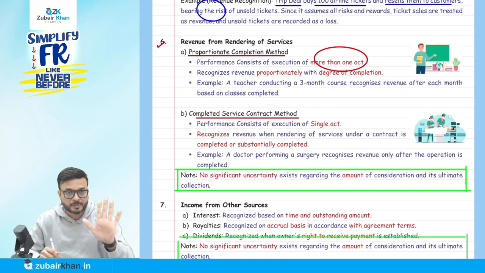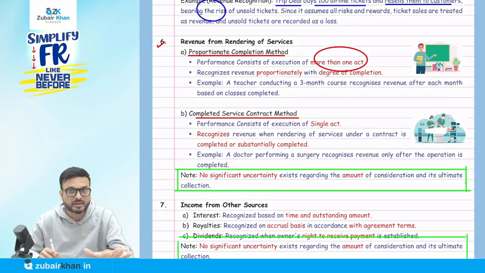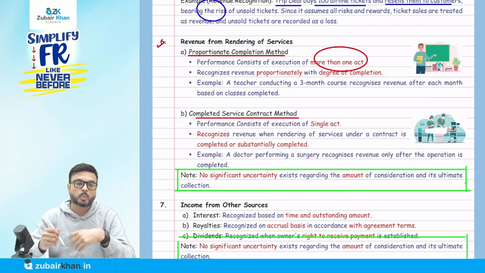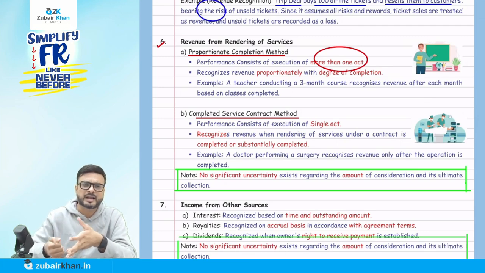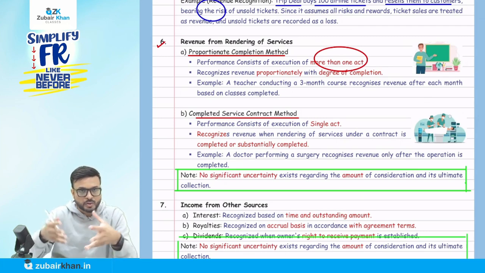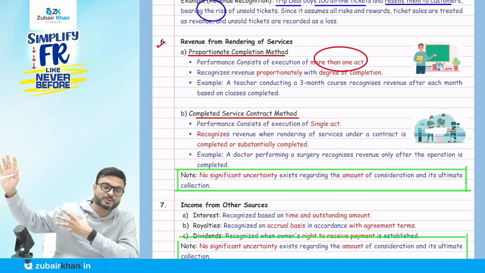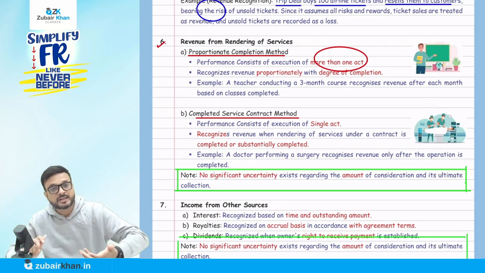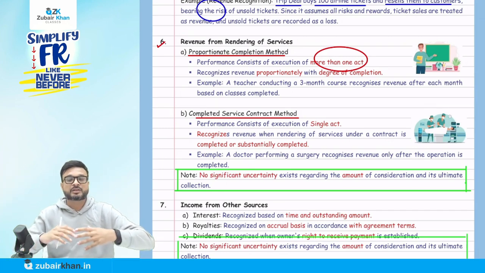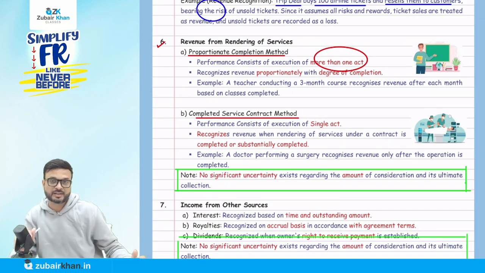So what does it mean? I will explain that to you. Don't worry about how to do the accounting of it. I will come to that. Now, there are certain types of services where we have a single act. For example, when the doctor starts a surgery, you cannot say I'm doing the open heart surgery today, angioplasty is going on, and I will do 50% today and 50% tomorrow. No, they cannot say that. During the surgery that day, they have to do it in one shot. That is, a single act is going to be required.